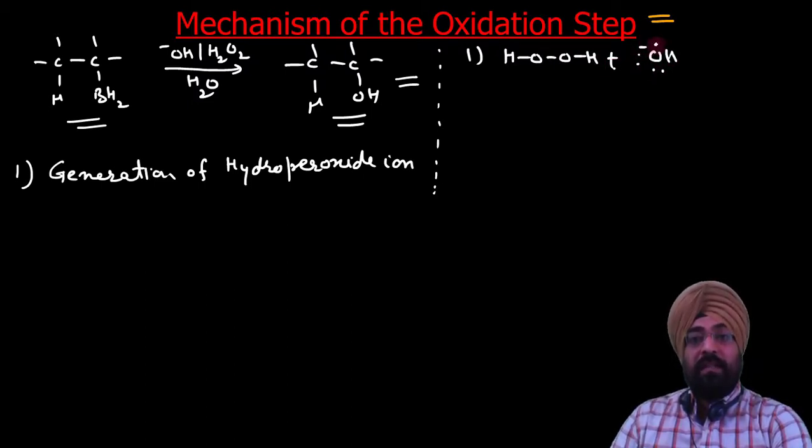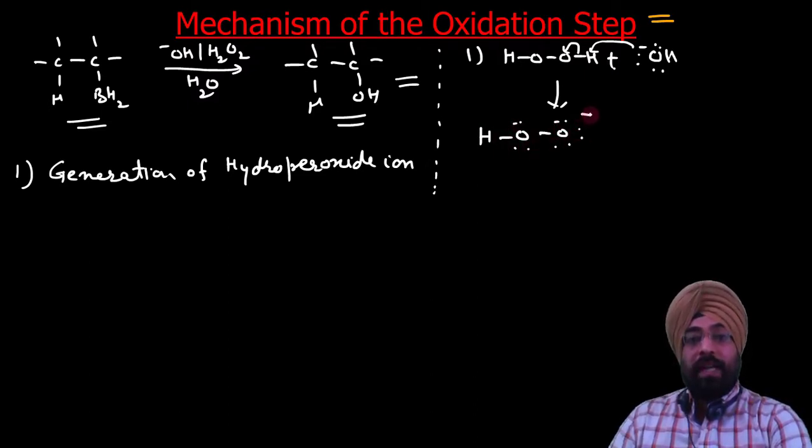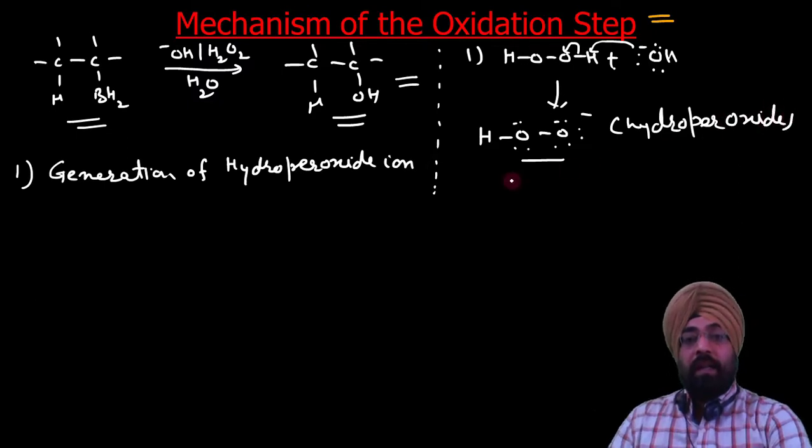So OH negative abstracts a proton from here and you get this HOO negative. This ion is called hydroperoxide ion.